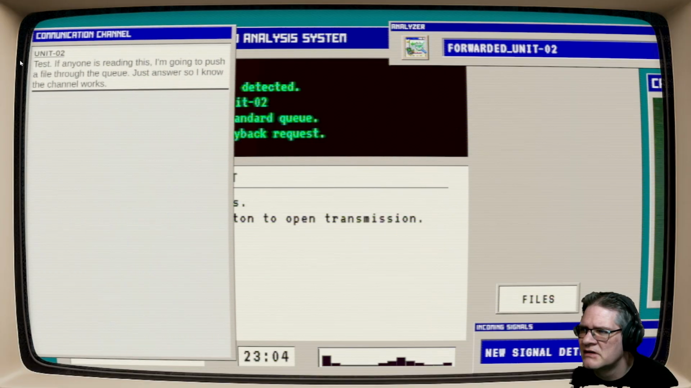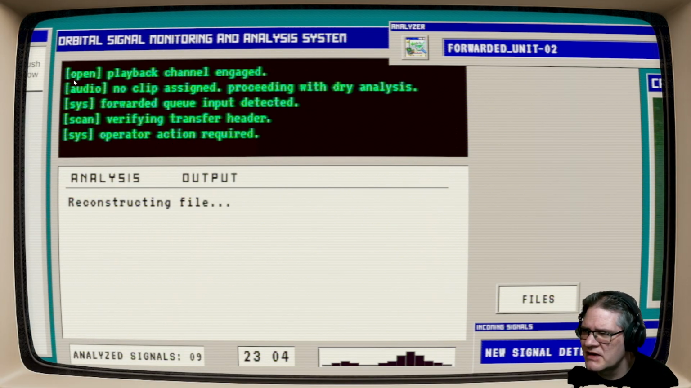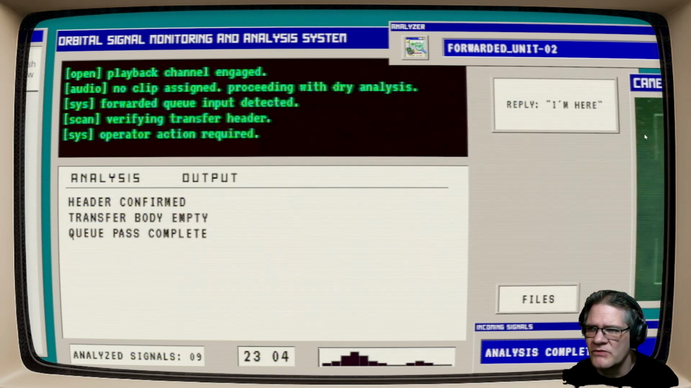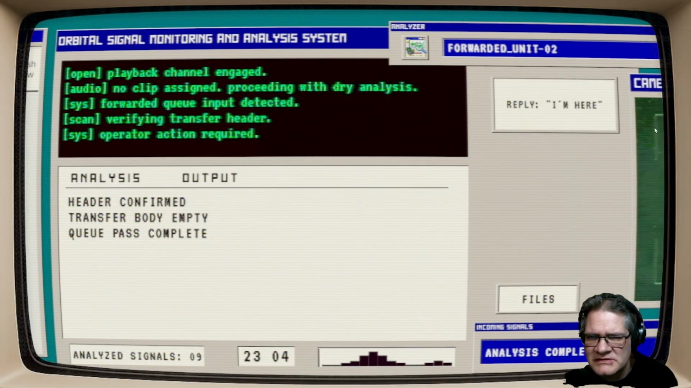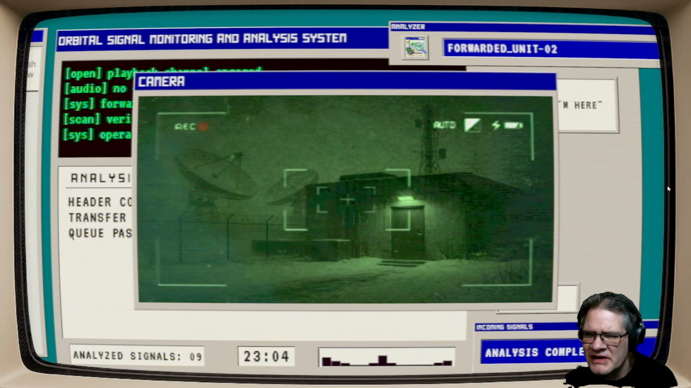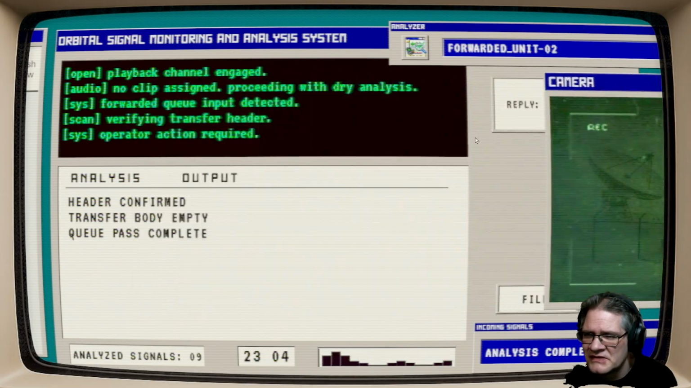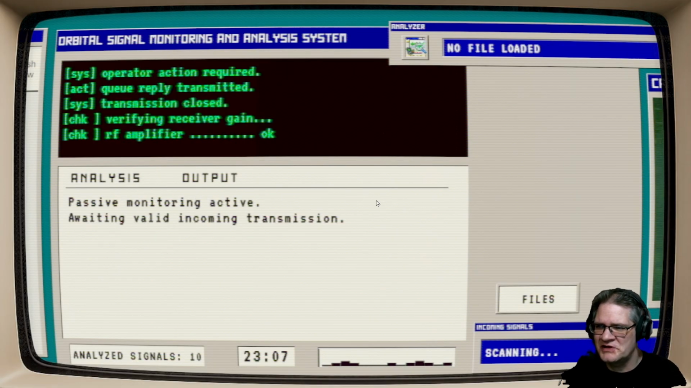Okay. Sure. Whatever. Let's see what that... I can't interact with that. Oh! It didn't tell me about this. Reply, oh. Header confirmed, transfer body empty, queue pass complete. Reply, stay. This picture is... There we go. I can't move the mouse at all. Okay, so that's me, I assume? That's not creepy at all. I'm here, sure. That's my only option. I'm sure I can get fired or killed for that.